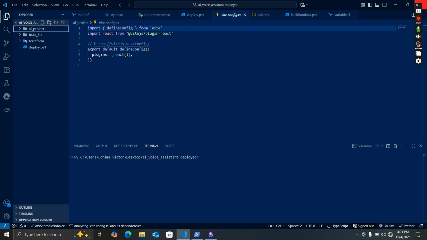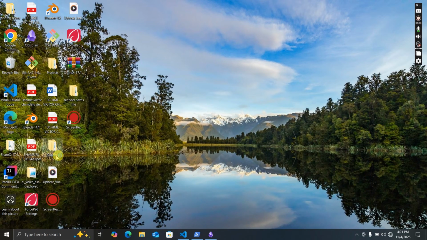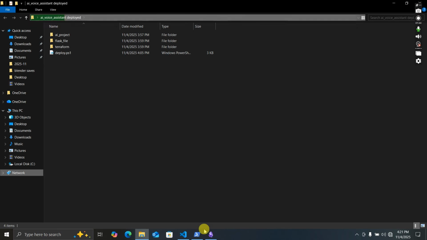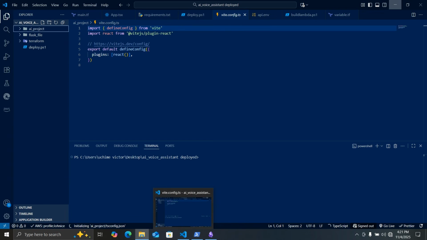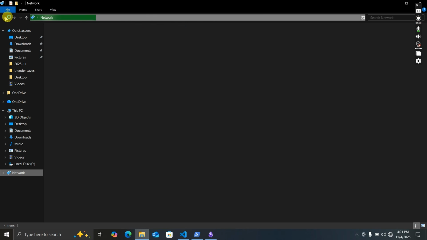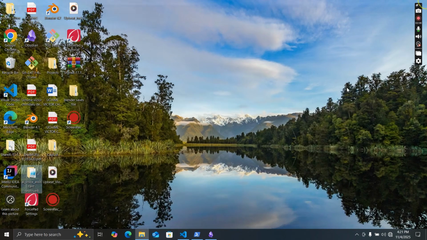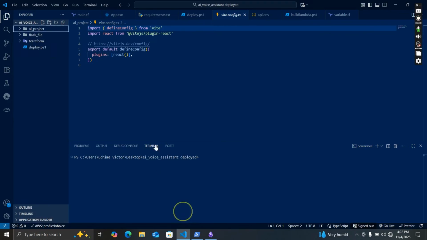By the way, this is our location. Okay, so this is where we are in VS Code. As you can see, this is where we are in VS Code. Here's my front end code, here's my Flask code, here's my Terraform code, and here's my deploy script. So this is where we are in our VS Code, just to get rid of any confusion.